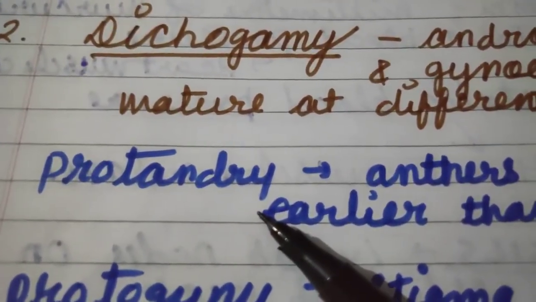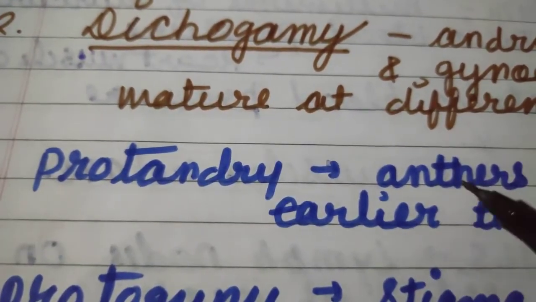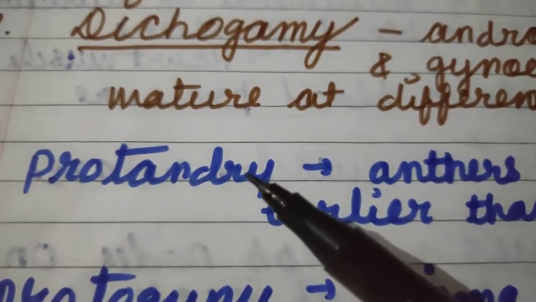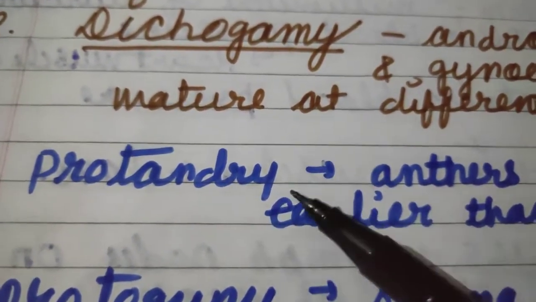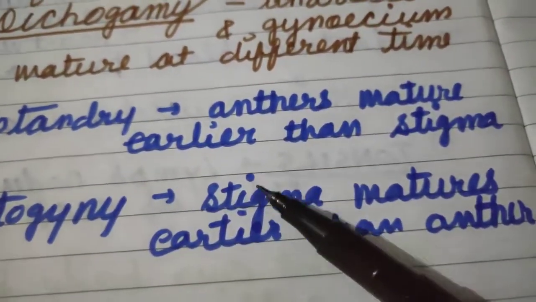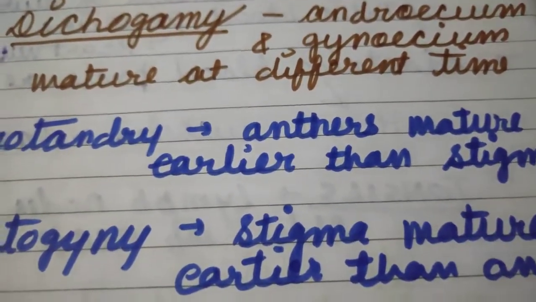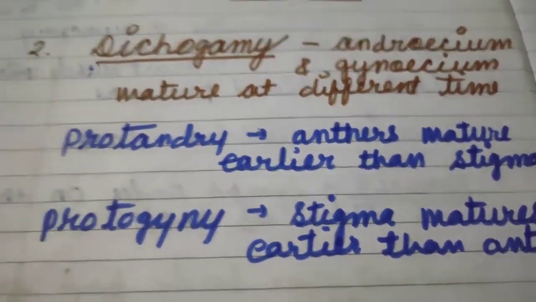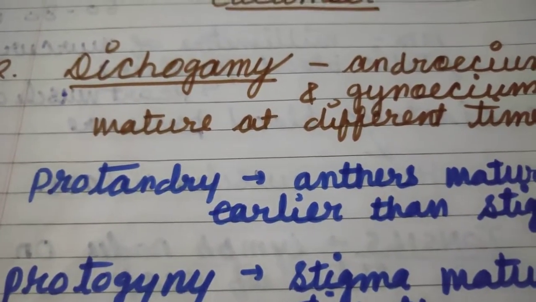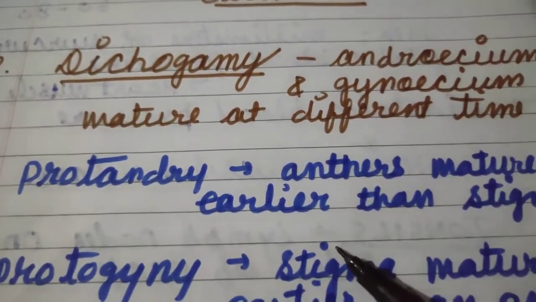Protandry means in some plants, anthers of the flower mature earlier than the stigma. That condition is called protandry. For example, sweet pea, sunflower. But in some plants, the stigma of the flower matures earlier than the anther. This condition is called protogamy. For example, custard apple and peepal. So in either case, cross pollination is the only possibility.